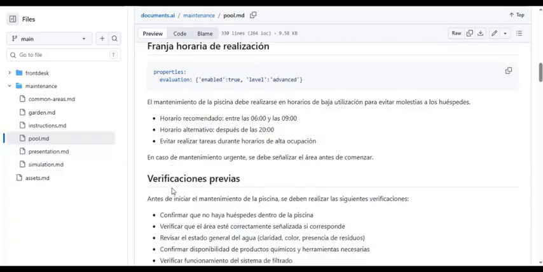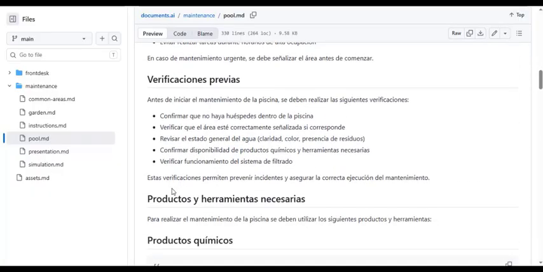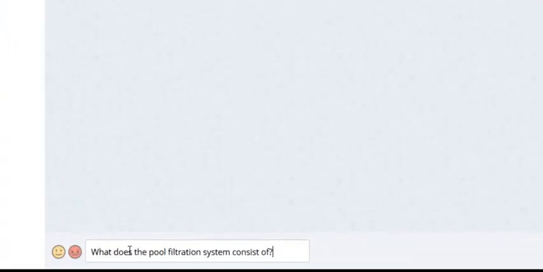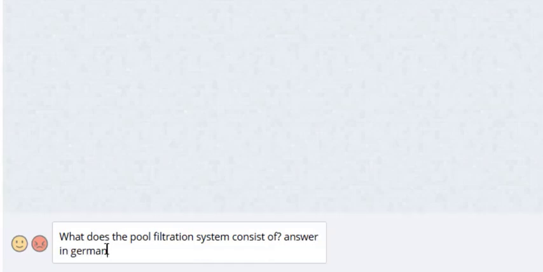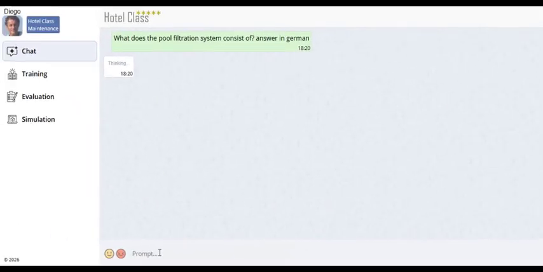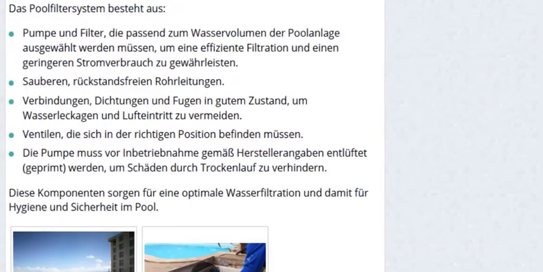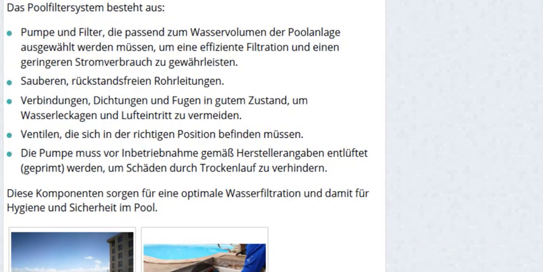Even so, we ask the question in English, and the AI responds in English. We can also instruct the AI to answer in any language we choose. For example, in international hotel chains, a single procedure can be shared across every property. The AI automatically responds in the local language, eliminating the need to maintain multiple translated versions of the same document.